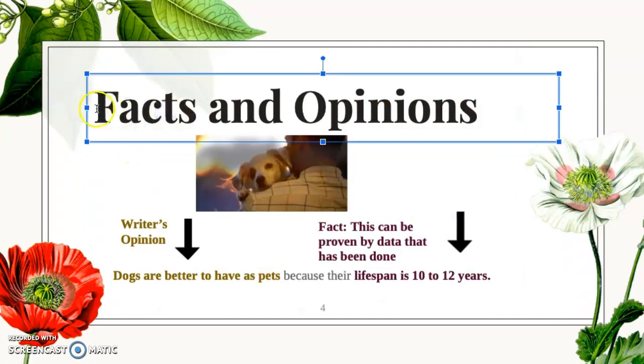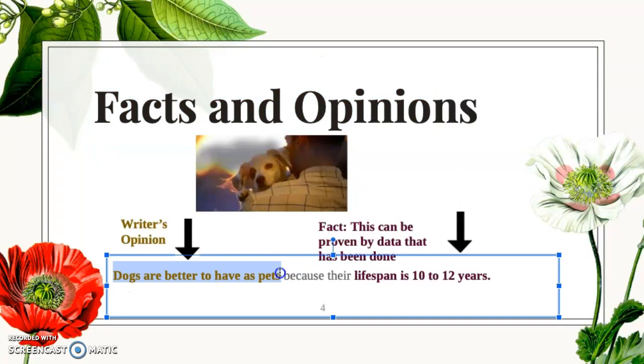Let's do an example here about facts and opinion. Dogs are better to have as pets because their lifespan is 10 to 12 years. This is the writer's opinion: dogs are better to have as pets. That's someone's opinion. Some people might say cats are better to have as pets or rabbits are better. Everyone has a different opinion on what kind of animal they think is better to have as pets. But the fact here is that their lifespan is 10 to 12 years. That is the fact. This can be proven by data that has been collected.